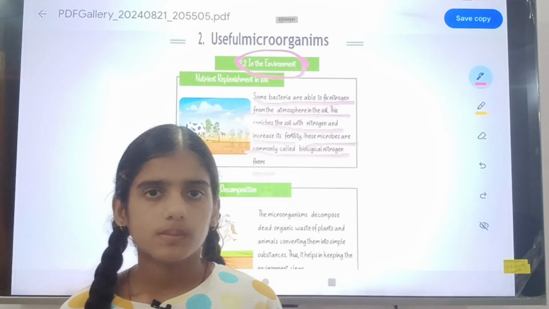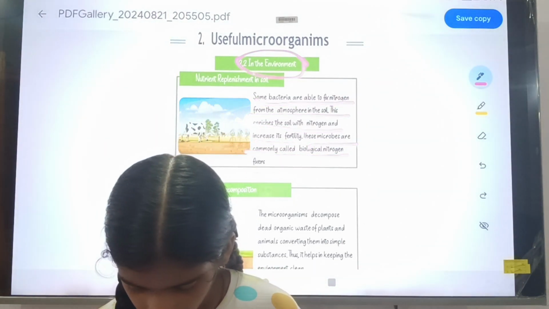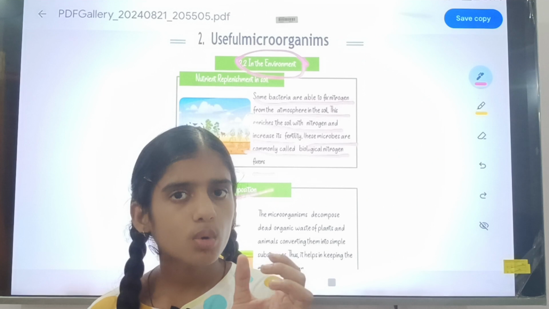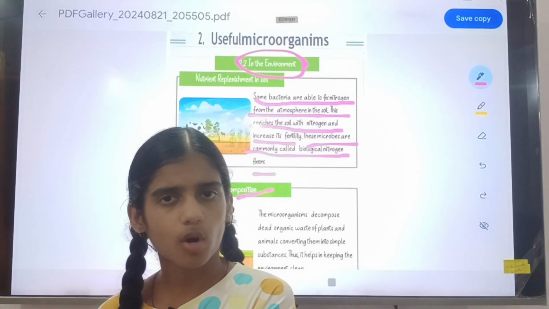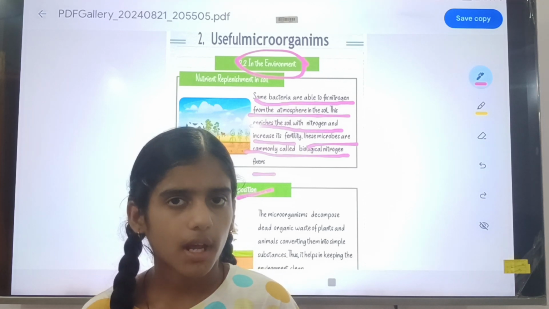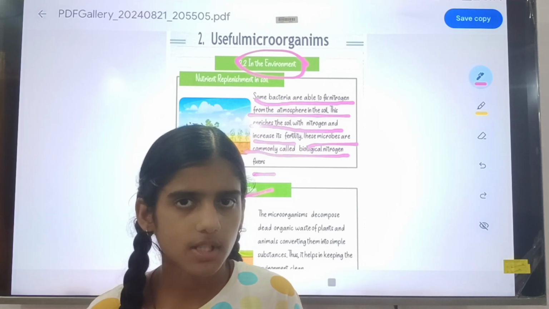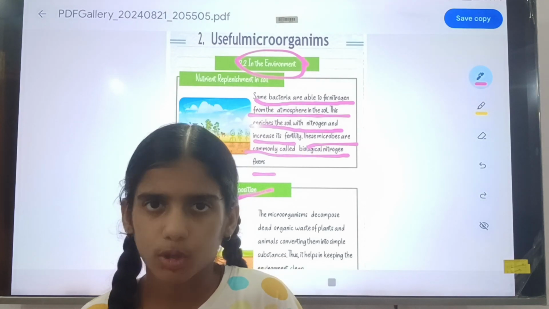Some bacteria have the ability to convert nitrogen gas into nitrogen oxide, meaning nitrate or nitrite. Nitrogen gas is present in the atmosphere, but nitrate or nitrite cannot be present in the atmosphere.